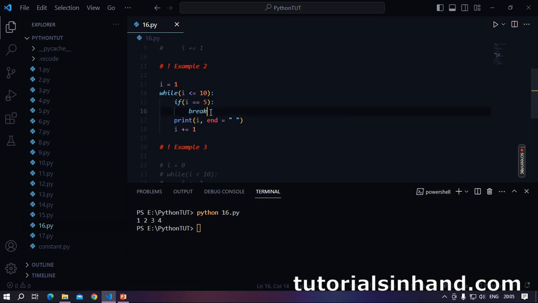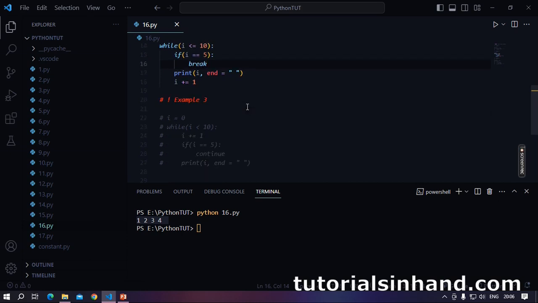Now remember, when you hit a break statement in your Python code, the looping or iteration up to the nearest break statement will break. That is, we will come out of this while loop, and hence we can only see 1, 2, 3, 4 and not 1, 2, 3, 4, 5, 6, 7, 8, 9, 10. Okay. So here you must take note, whenever in your code you encounter a break statement, the nearest loop will terminate. Okay. Let's go to the next example.